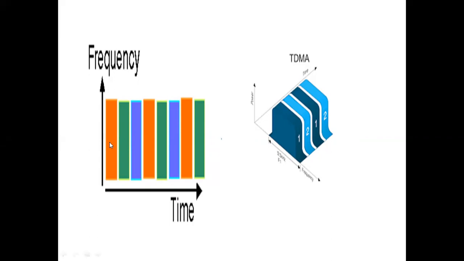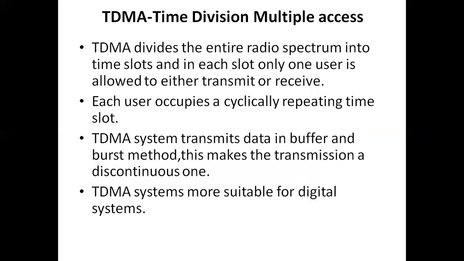So until he gets a chance, he should wait. Whenever he gets a chance, he is able to either transmit or receive the information. Until that point, he generates information and stores it in the buffer. That is called the buffer and burst method. Because of this method, the transmission is a discontinuous one. Until he gets a chance, he should wait.